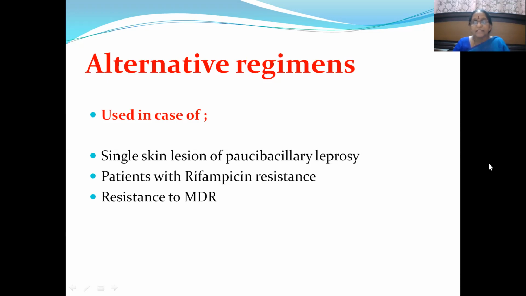Then, in case of resistance, when there is dapsone resistance, you have gone for MDR. It is not MDR, it is MDT, sorry. So when there is dapsone resistance, we have gone for MDT, multi-drug therapy. When there is multi-drug therapy resistance, then we have to depend upon these alternative regimens, apart from the single skin lesions of paucibacillary leprosy and patients with rifampicin resistance.